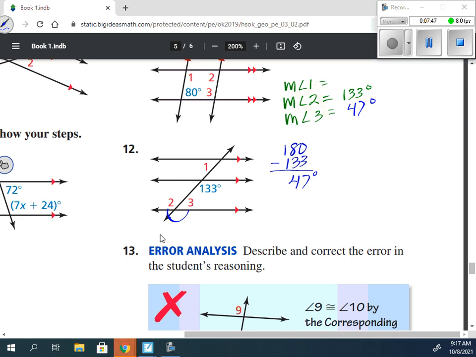Now, 1, if I ignore this line here, wait a minute, I have two parallel lines, yes? Cut by a transversal. Well, 1 and 3, alternate interior angles, yes? So it means that they are congruent, so angle 1 is 47 degrees. It doesn't matter how many lines we have, as long as they are parallel and cut by a transversal, these properties will hold true.